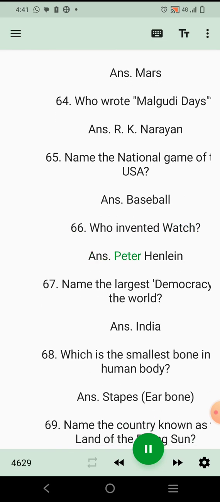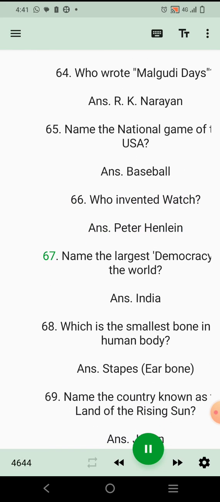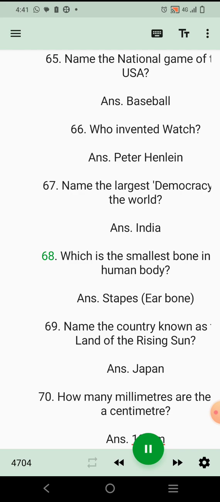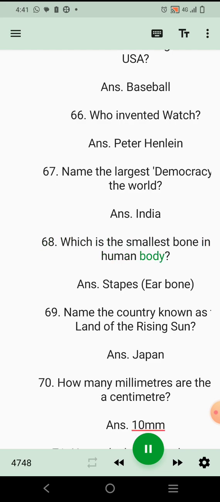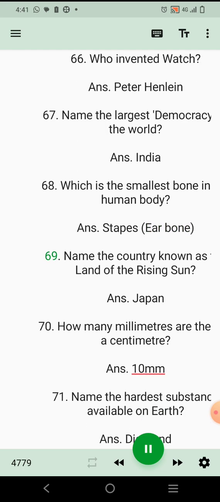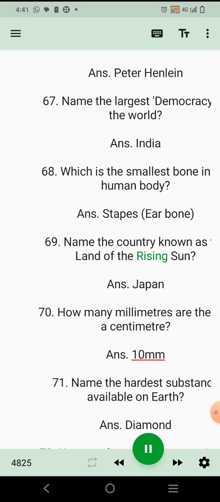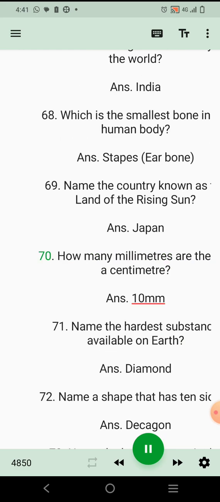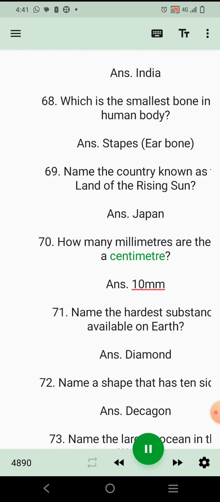Ans. Peter Henlein. 67. Name the largest democracy of the world. Ans. India. 68. Which is the smallest bone in the human body? Ans. Stapes, ear bone. 69. Name the country known as the land of the rising sun. Ans. Japan. 70. How many millimeters are there in a centimeter?